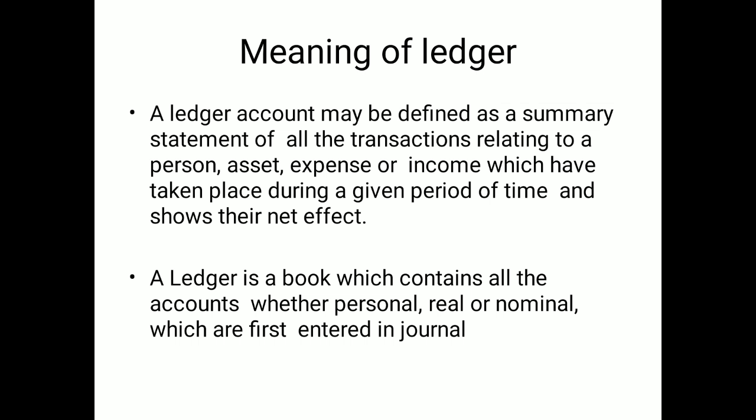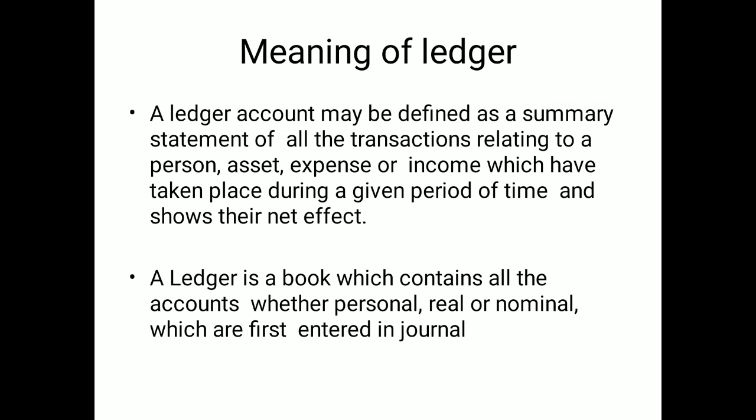Like when I refer to an asset such as machinery, all the entries related to machinery only will go to that account. And for expenses, maybe salary, rent or other expenses, it will give you the detail of rent separately and then other expenses. In the same manner, the income and other accounts will be maintained.